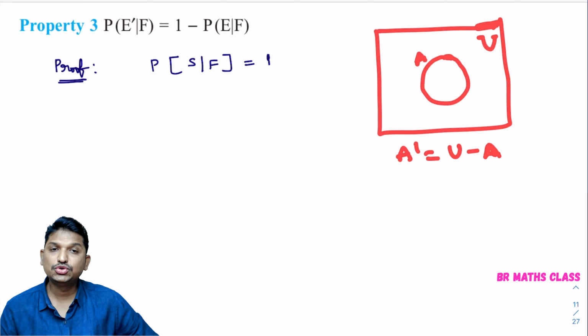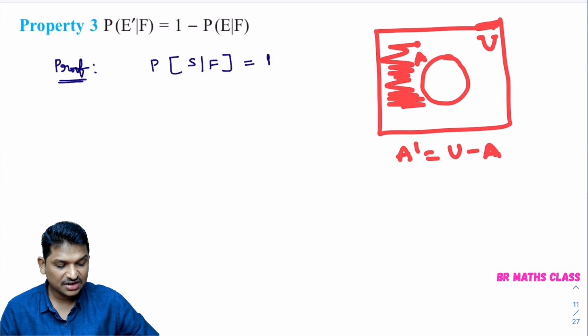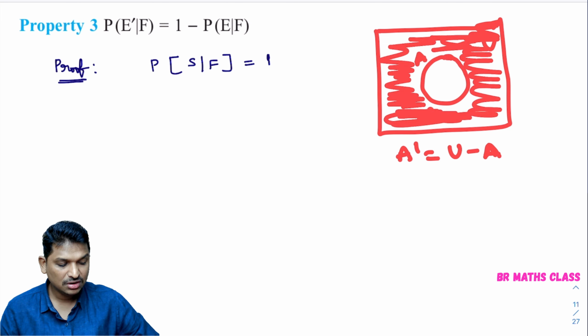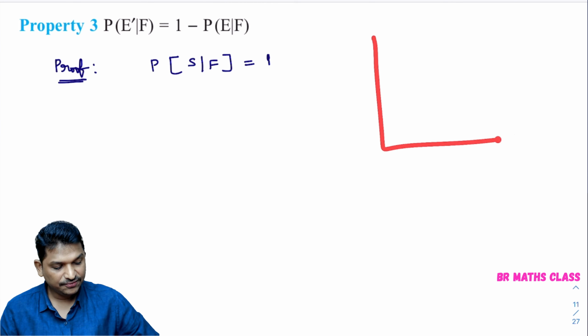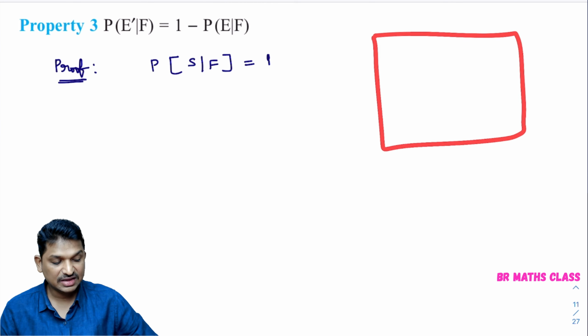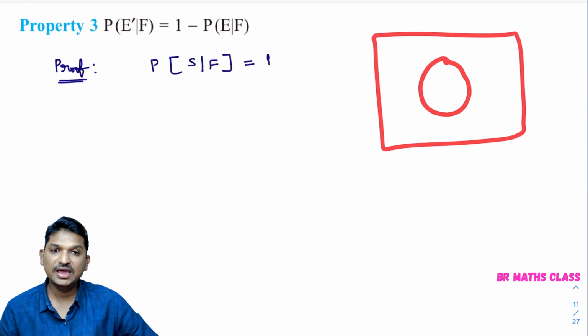If I ask you to shade A dash in this Venn diagram, you see this part is there, right? All of the universal set except A. That shaded zone is A dash. I hope you are understanding. So here, if this is the universal set, this is set A.